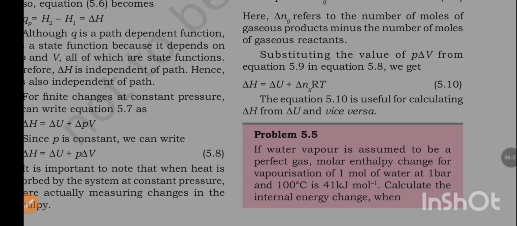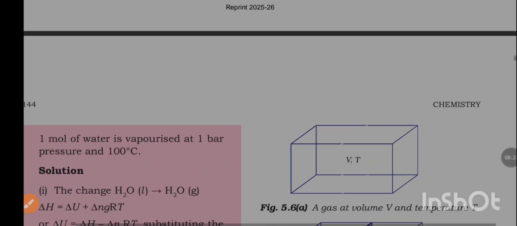Substituting the value of P del V from equation 5.9 in equation 5.8, we get del H is equal to del U plus del ng RT. The equation 5.10 is useful for calculating del H from del U and vice versa.